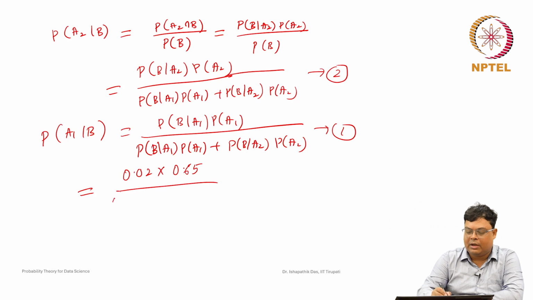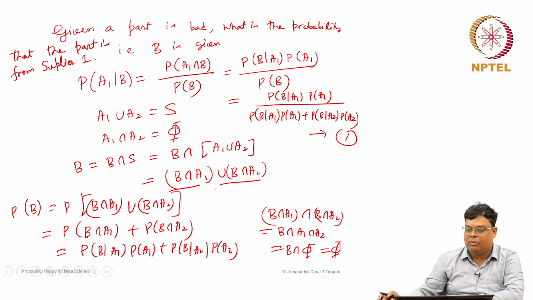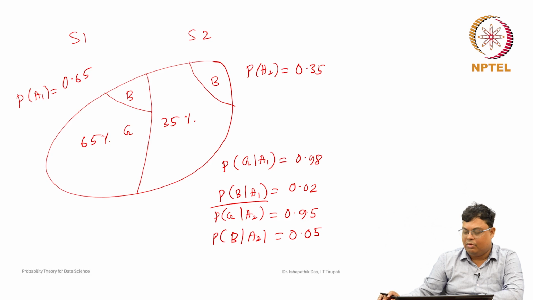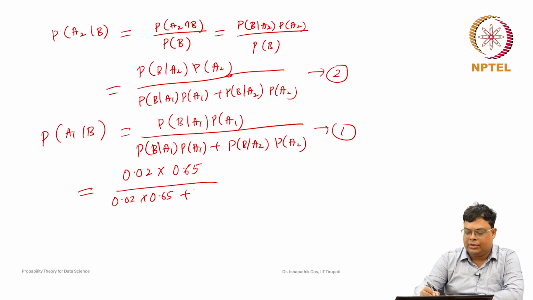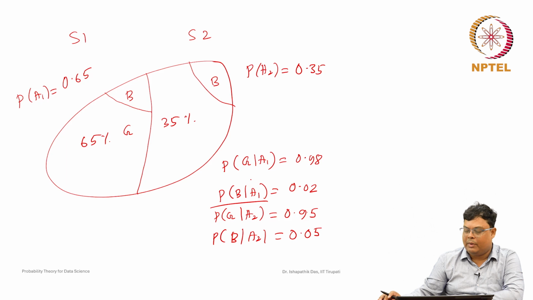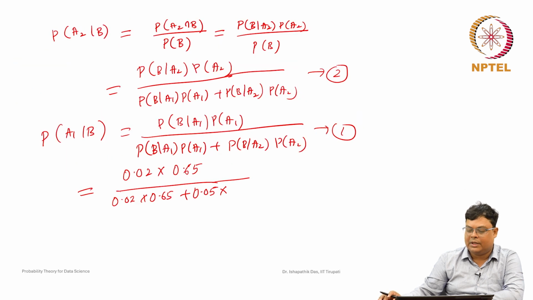Then here 0.02 into 0.65 plus B given A2. What is the probability of B given A2? This is 0.05, into probability of A2. Probability of A2 is given here as 35%, 0.35.